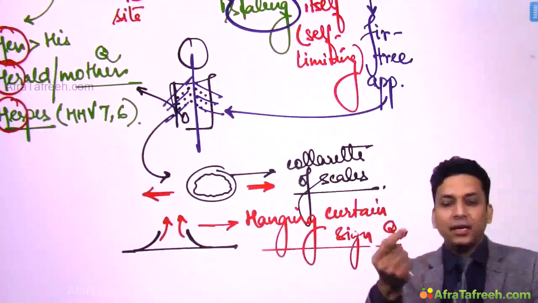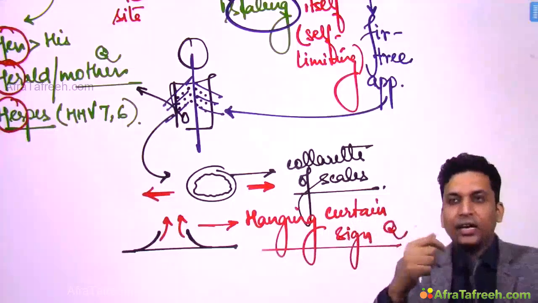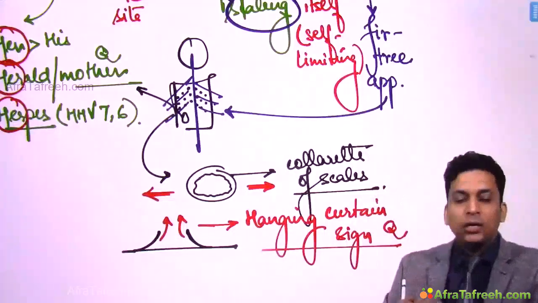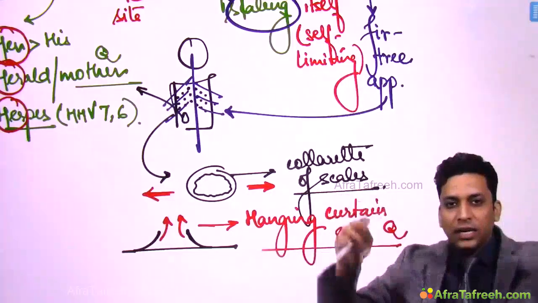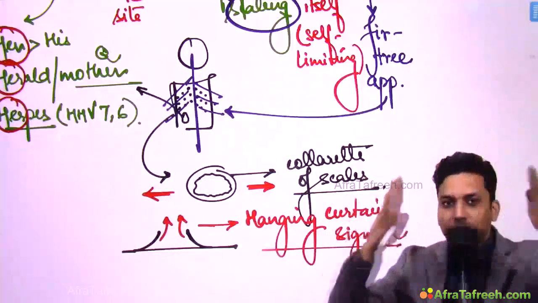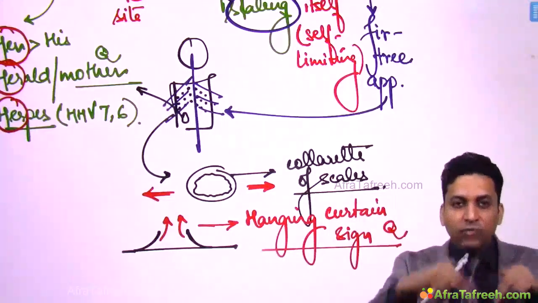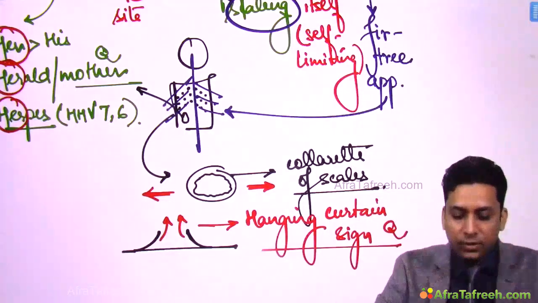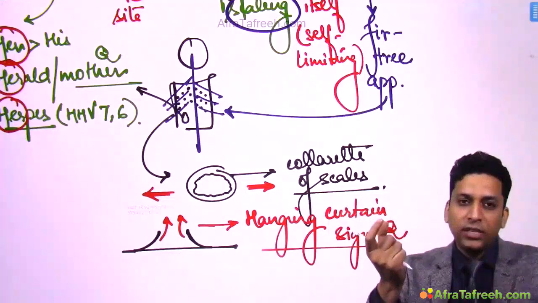Why it is known as hanging curtain sign? Because it is very similar to hanging curtains, isn't it? Like all of you might have seen the curtains which are hanging, they have a string attached to it. So if you pull that string, what happens? The curtains roll, isn't it? So when you pull the string, the curtains roll. So this is known as hanging curtain sign. That is when you pull the lesion, when you stretch the lesion, the free edges, they roll along the line of stretch. So these are various points.